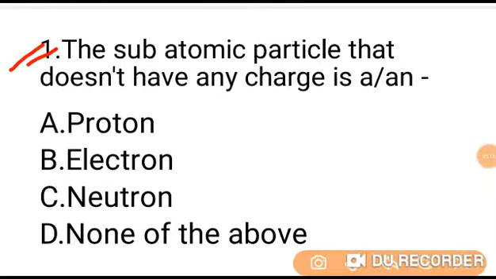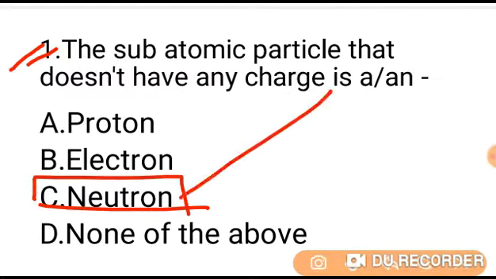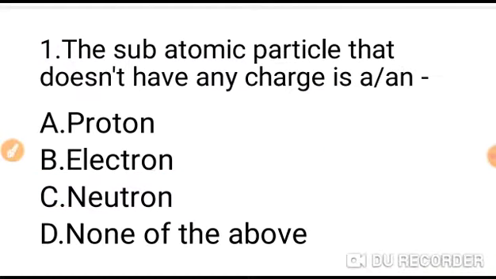The subatomic particle that doesn't have any charge. All of you know neutron doesn't possess any charge in it. It is one of the parts of the subatomic particles of an atom. So the correct answer is option C. Neutron is the correct answer. Go to question number 2.